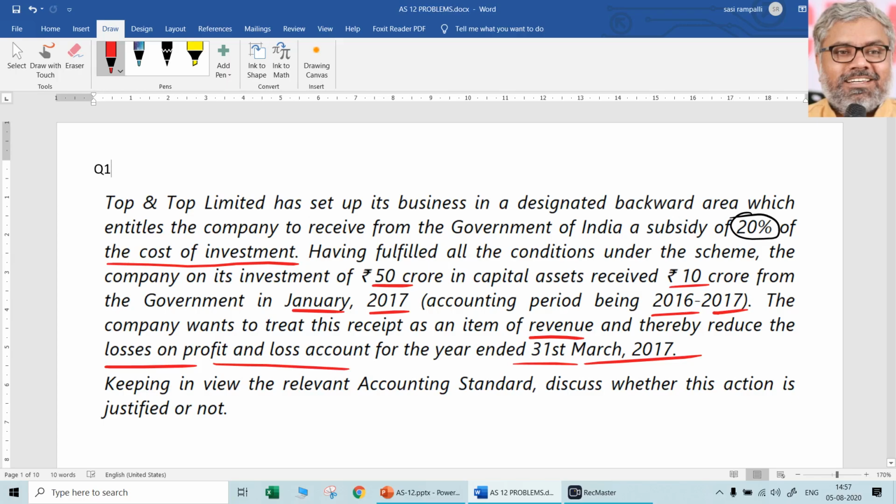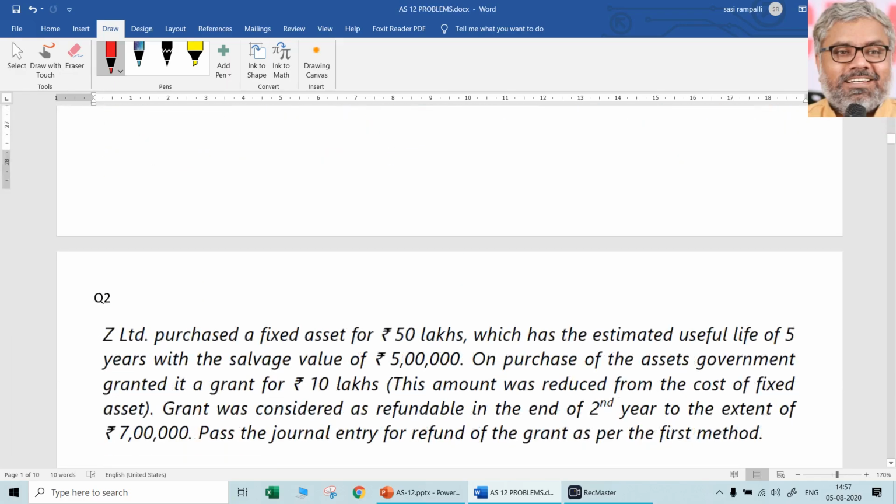That's it. Finally, the conclusion is that it has to be credited to capital reserve, not to the P&L account at all. And for that capital reserve you can even mention that it is of capital nature, which means it is non-distributable. It cannot be distributed as dividend also. That is the conclusion that you have to write for this question.